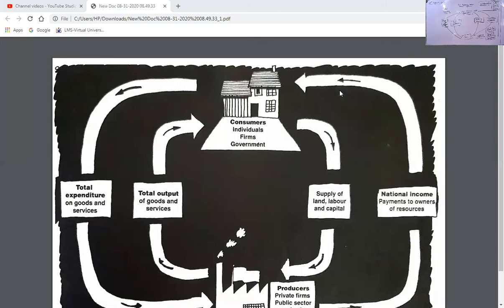So as an assignment, you can try this diagram at home. This is the basic diagram which tells you how the economy actually works, and this phenomenon is going to help you throughout when we study macroeconomics, dear students.